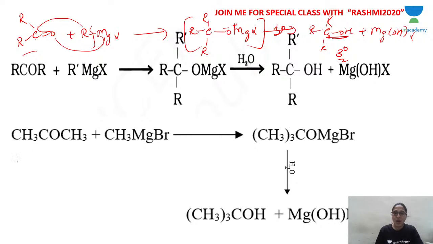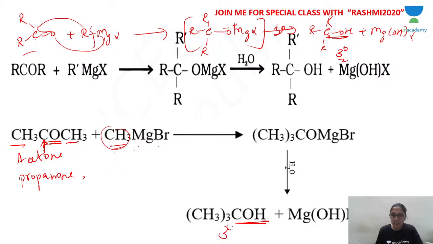See the example, you use acetone, or propanone, with CH3MgBr, methyl magnesium bromide. The carbon is already attached to two CH3 groups. It will get a third CH3 group from Grignard reagent. So this is the functional group carbon, the carbonyl carbon, which will be converted from C=O into C-OH, with three CH3 groups. This is the addition product, adduct, which on hydrolysis will give you tertiary alcohol.